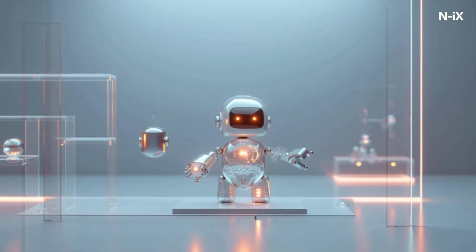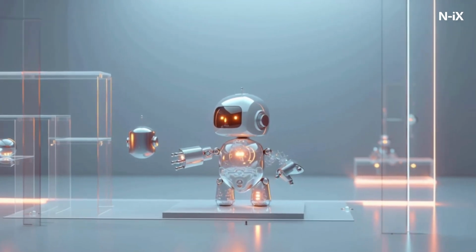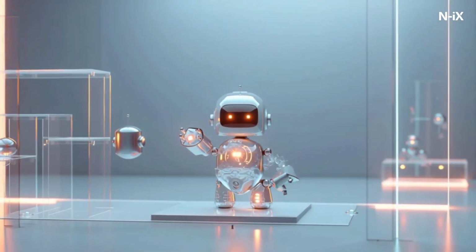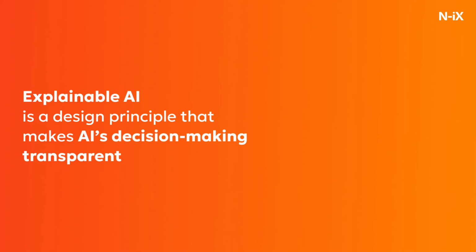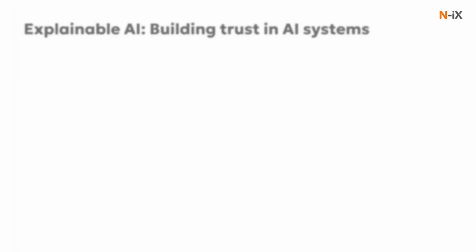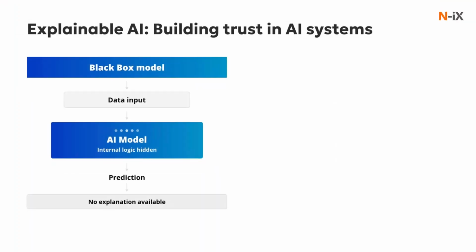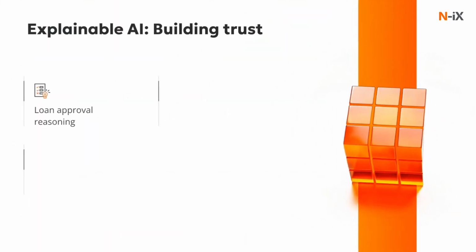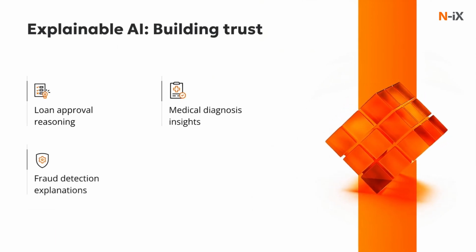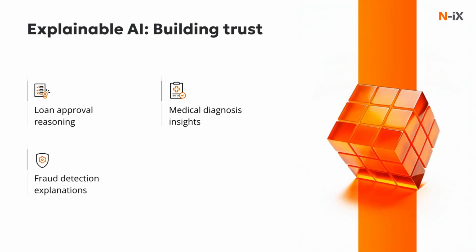As AI becomes an ever bigger part of modern business operations, it is critical that organizations can trust the decisions of their systems. While not an AI type, explainable AI is a design principle that makes the AI's thinking process transparent and understandable. Instead of simply giving an answer, an explainable system can tell you why it made that decision, which factors it weighed, and how much each one contributed to the outcome. For example, if a bank denies a loan using AI, regulators require the bank to explain the reasoning behind that decision. Explainable AI provides the tools to do exactly that. This quality becomes mandatory in areas like finance, healthcare, and fraud detection, where AI decisions can have serious consequences.